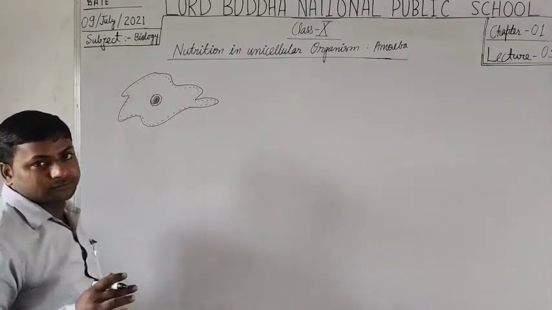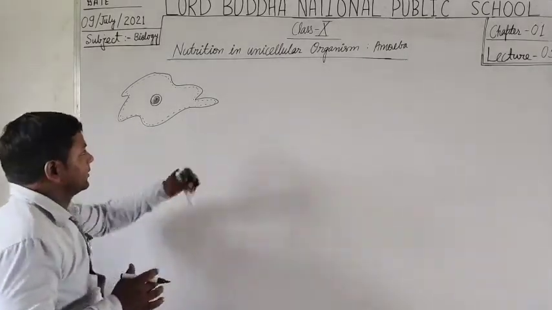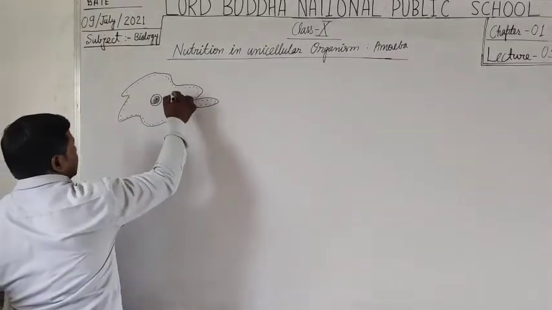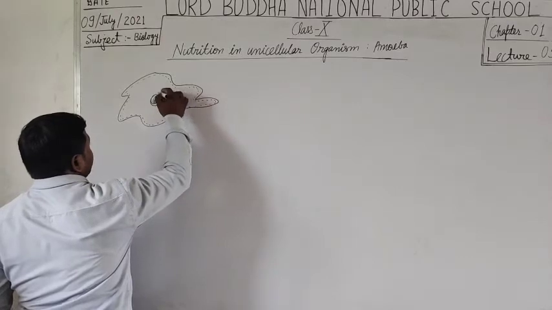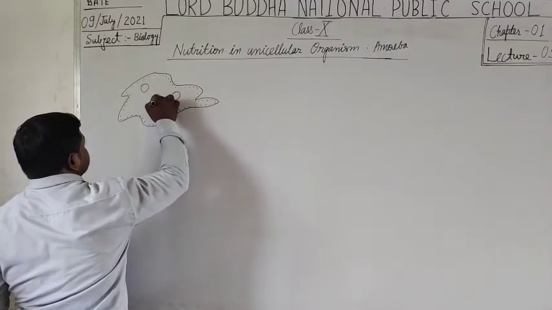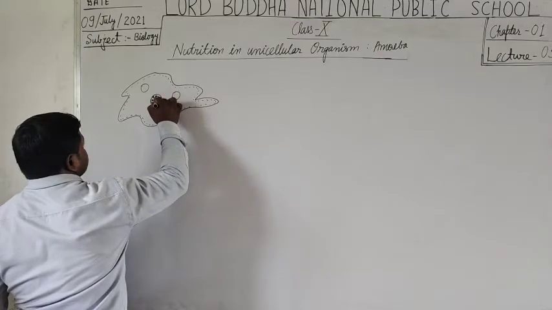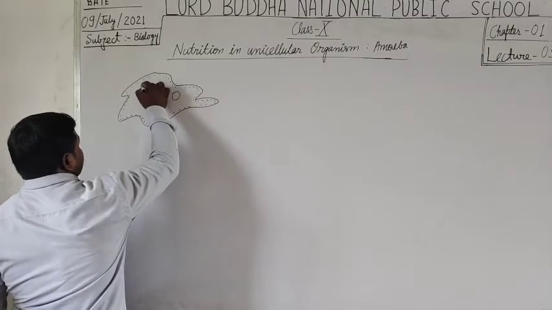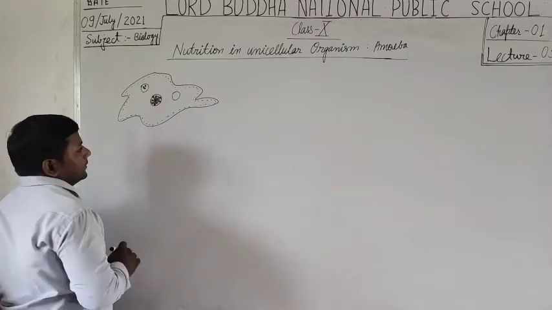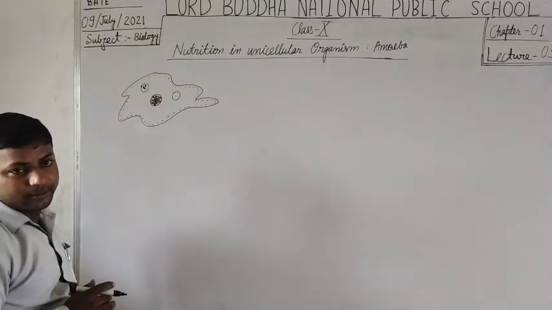The cytoplasmic membrane separates the ectoplasm and endoplasm, and these are the food vacuoles. These are the food vacuoles that contain food particles.